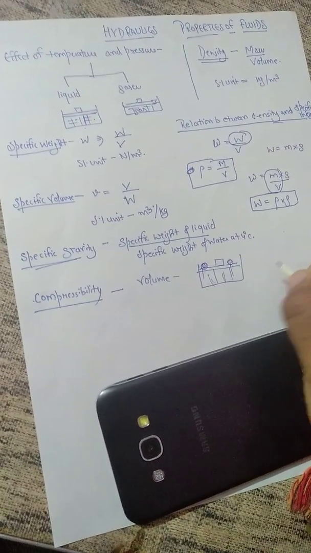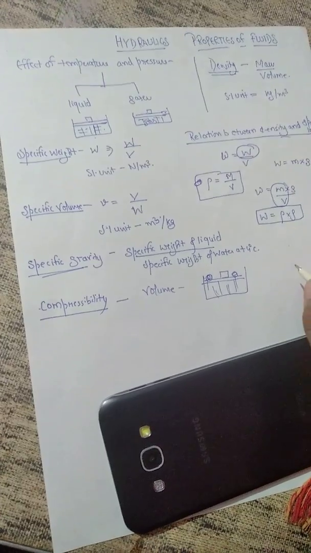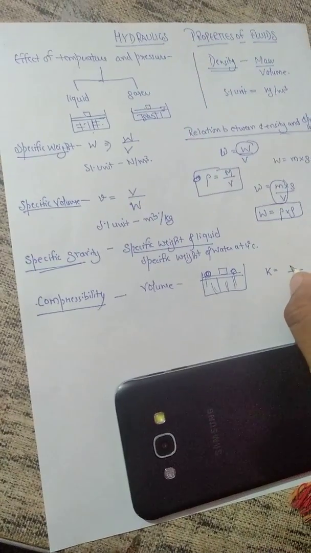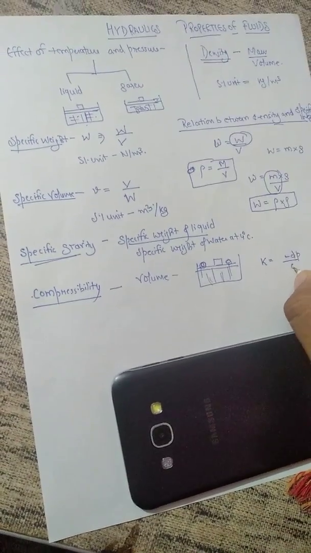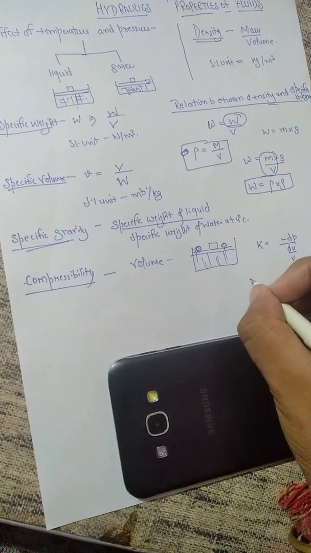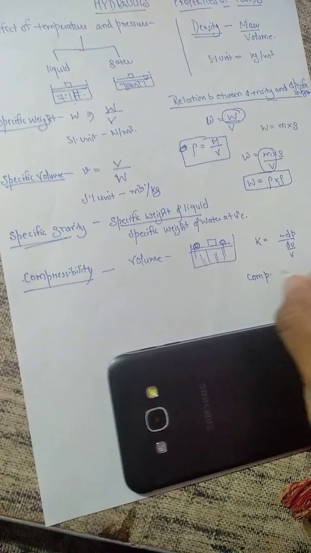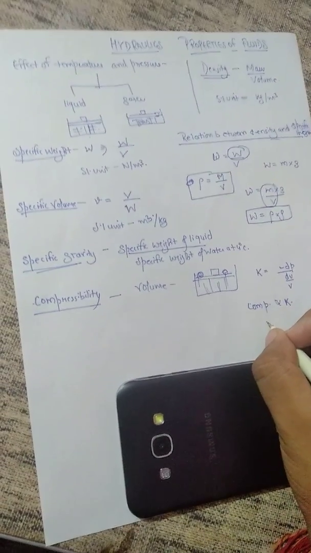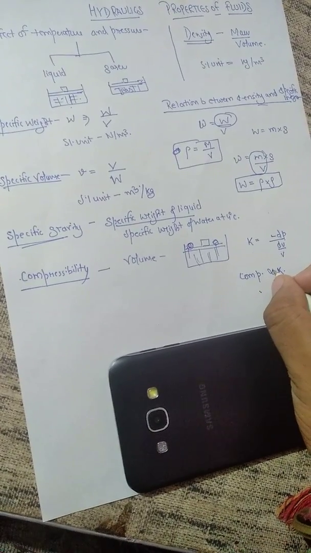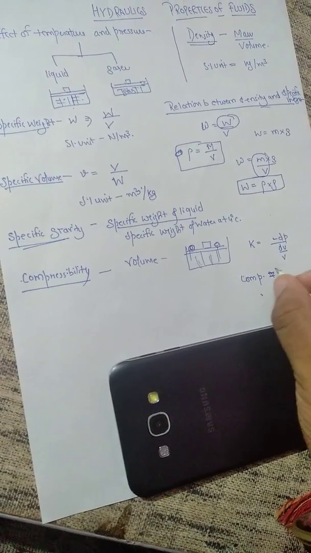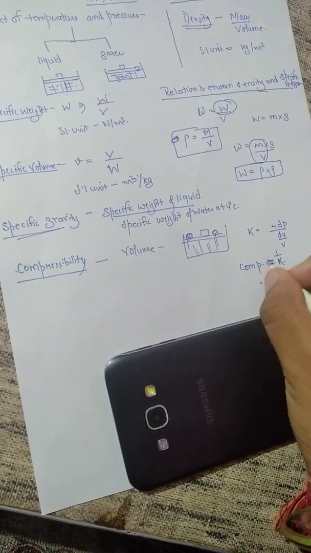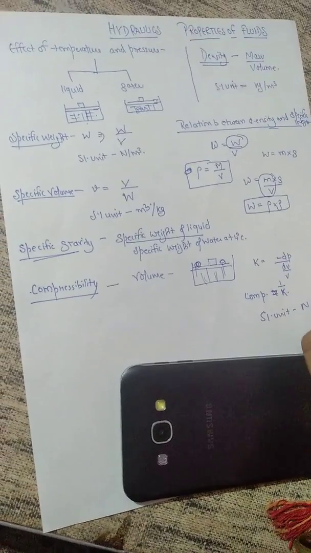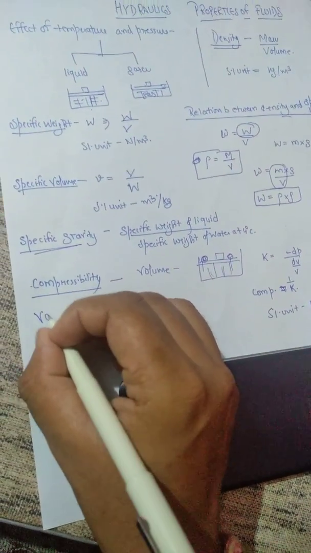Volume modulus is also known as bulk modulus, where bulk modulus K is equal to minus dP upon dV by V, which is the reciprocal of compressibility. Hence compressibility is equal to 1 upon K. And the SI unit is Newton per meter square.